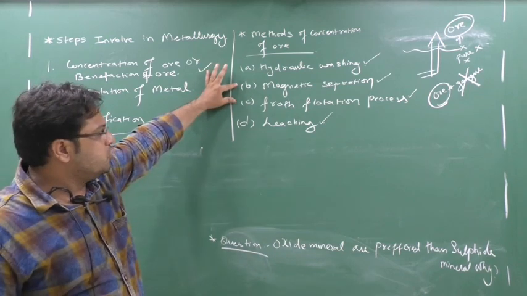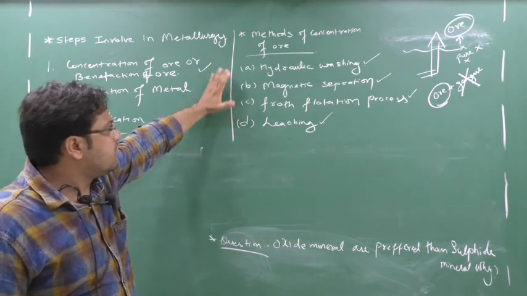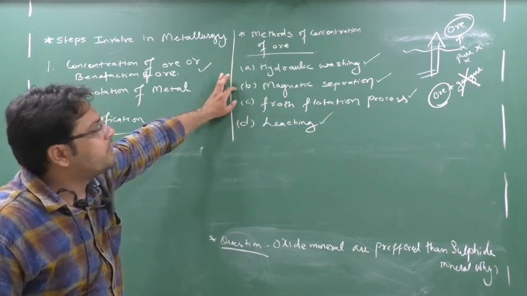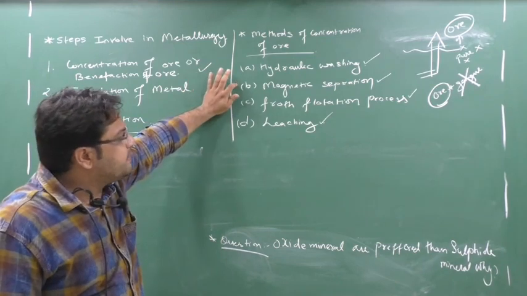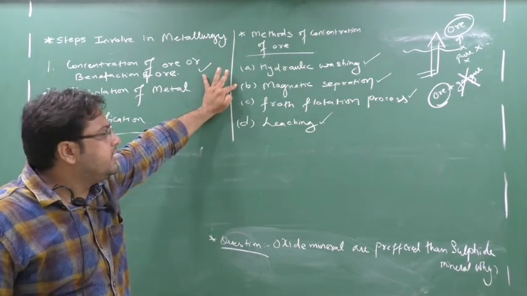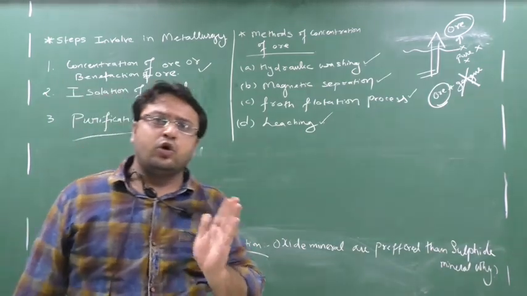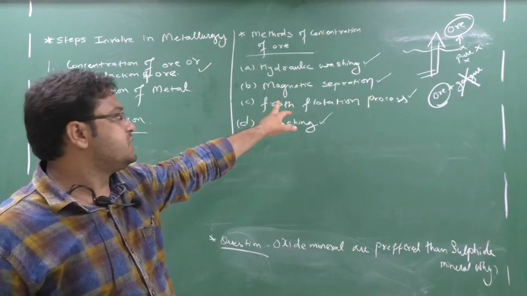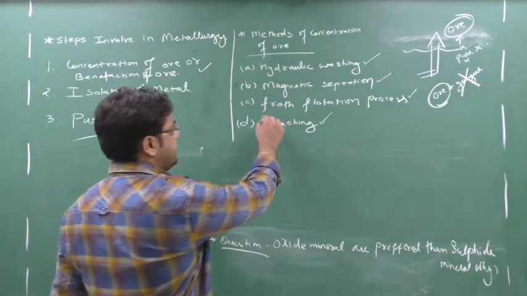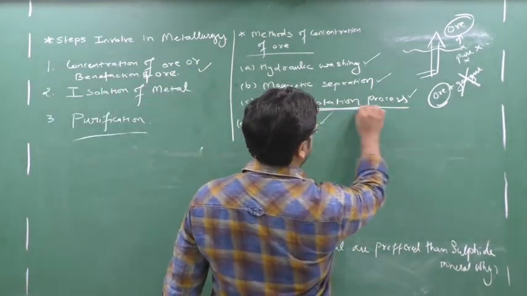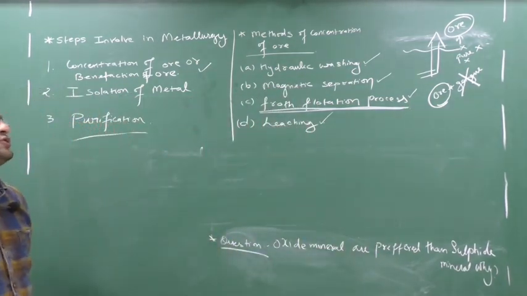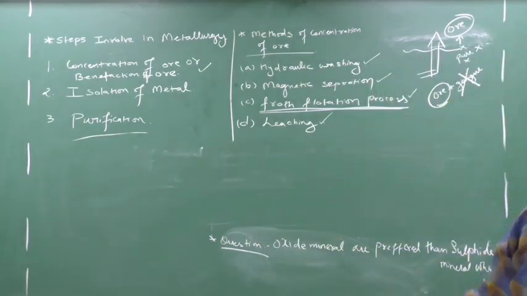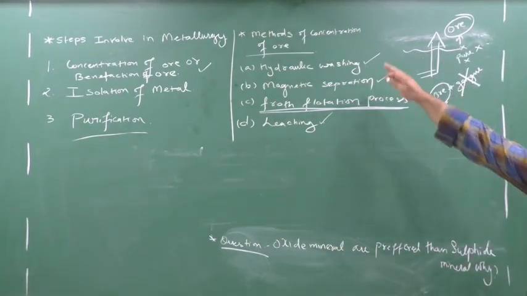Please remember these three, sorry, this one is not so important, but these 3 are very important, and out of these 3, these 2 are very important. Okay, you have to remember magnetic separation: as the name indicates, in ore and gangue, one should be magnetic, so it is separated, okay? Similarly, the froth flotation process is applied to sulfide ore. This is very important, okay? This can be asked in a mini exam. So the froth flotation process is applied to ores containing sulfides. How it works, we'll see later on, okay? So these are the methods of concentration of ore.